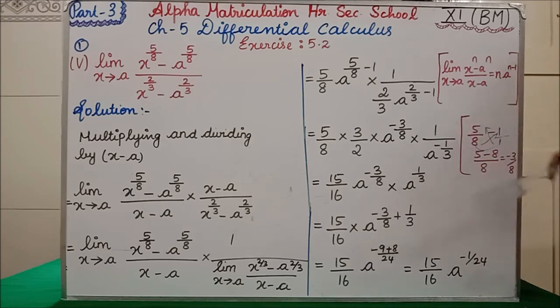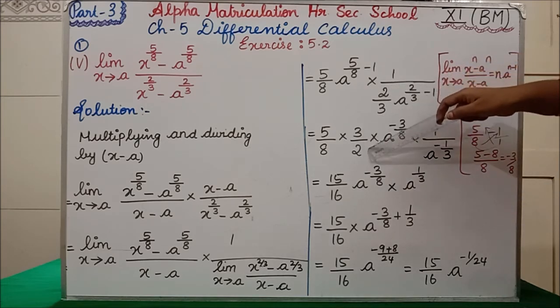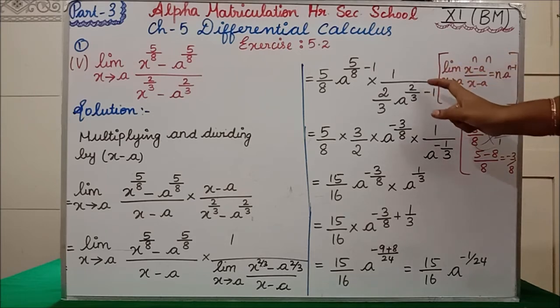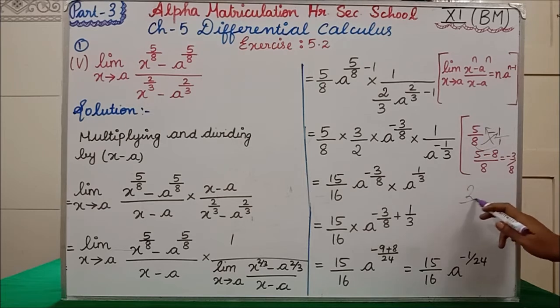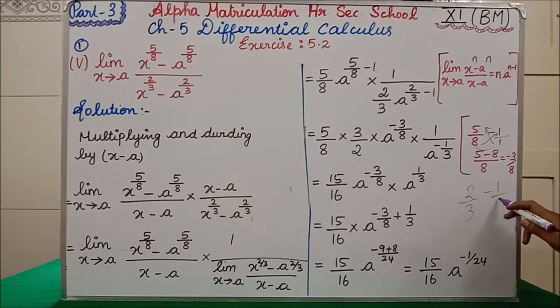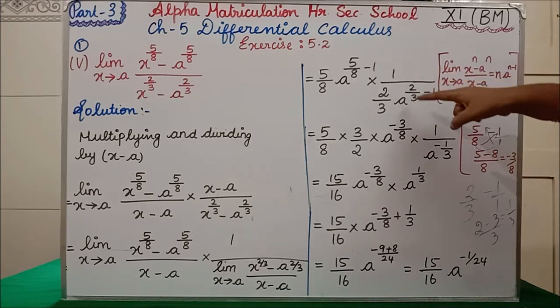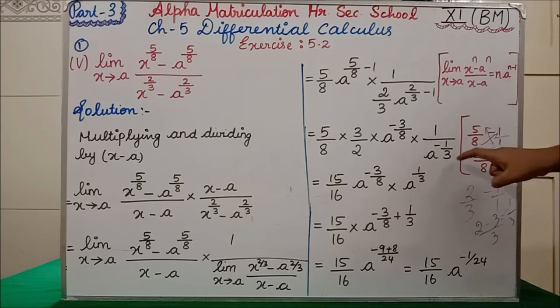Clear? Okay, this 2 by 3 has now become 3 by 2. Remaining is only in the denominator, 2 by 3 minus 1. Similarly, for 2 by 3 minus 1 we have no denominator, so cross multiply. 2 minus 3 ones are 3, divided by 3. What is 2 minus 3? Minus 1 divided by 3 is our answer. So here a power minus 1 by 3, because 2 by 3 minus 1, if you simplify, we are getting minus 1 by 3. Clear, students?